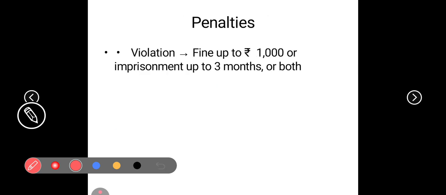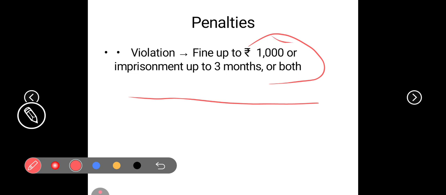Now, penalties are the most important thing that you should understand. If someone violates the contract labor rules, the contractor will be fined up to ₹1,000, or face imprisonment up to 3 months, or both. Remember one thing: he will be charged 1,000 as a fine, or might go to imprisonment for 3 months, or both together might happen to him. So what is the penalty? 1,000, or imprisonment up to 3 months, or both.